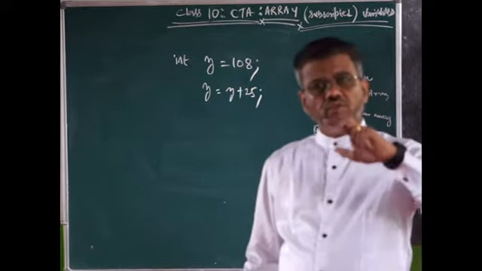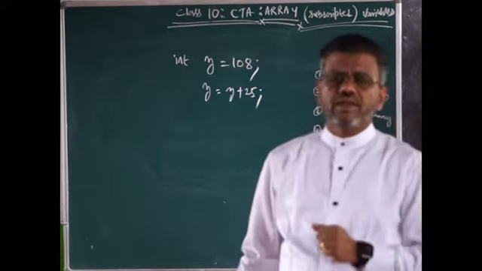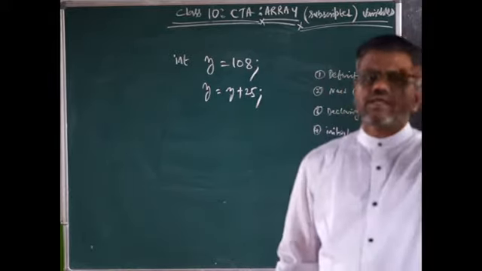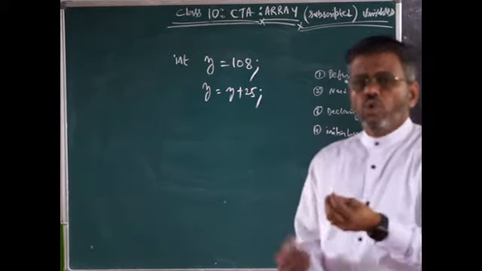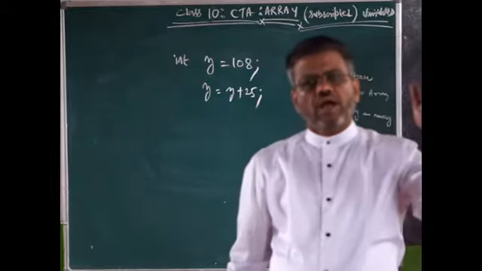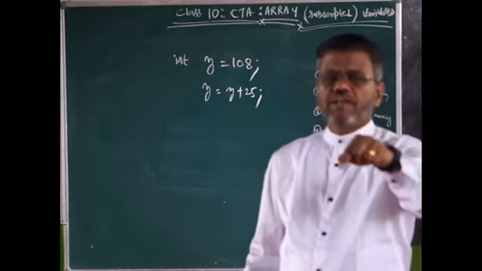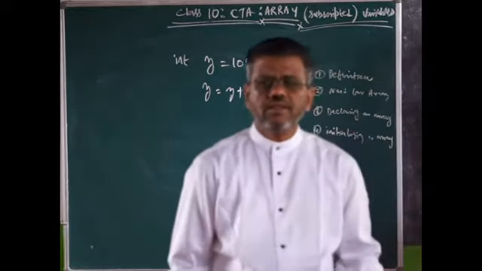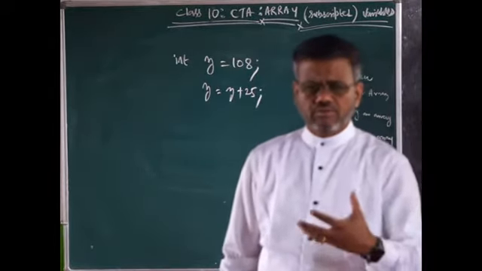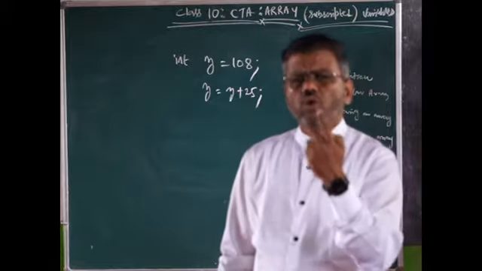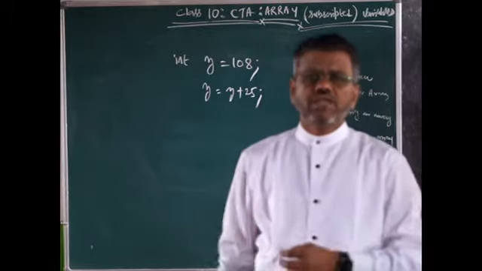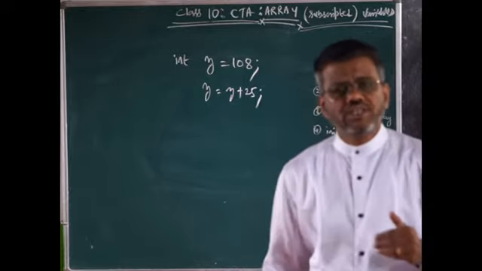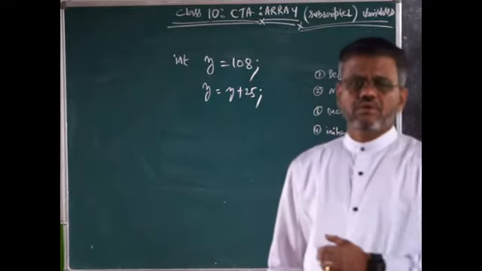Two values of Z were there. First it was 108, the second one is 133. When you print the value, the latest value of Z will be 133. It cannot hold the old value. The old value is overwritten, meaning 108 gets wiped off. The value of Z right now is 133. What I am trying to tell you is, it's called a single variable. It can hold only one value. If you try to put a second value, the old value goes off, the latest value remains. That's what we call a single variable or simple variable.